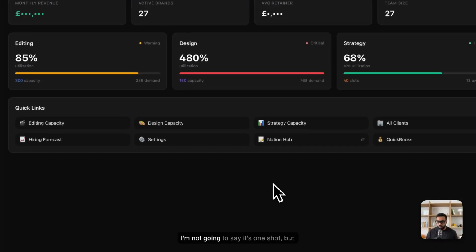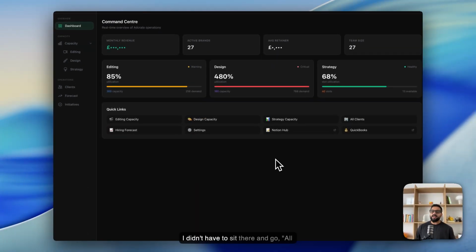I'm not going to say it's one shot, but I didn't have to sit there and go, all right, let's build this. Let's have a project defined. Let's have all these different features. I said, here's the situation. Here's what I want. Here's a few things I want in there. Go build it for me. And this is what it built.